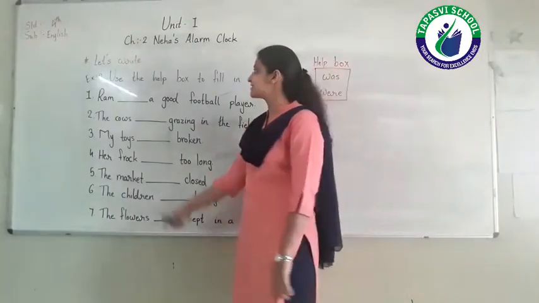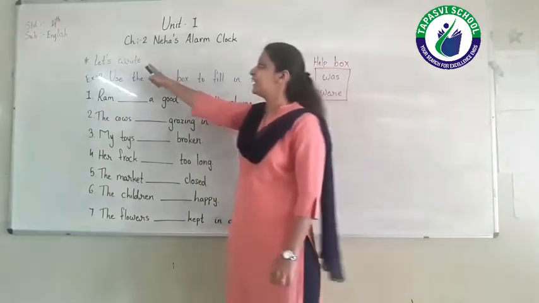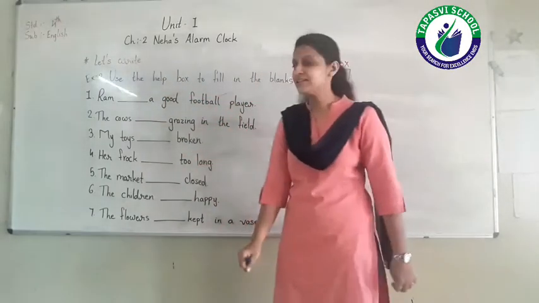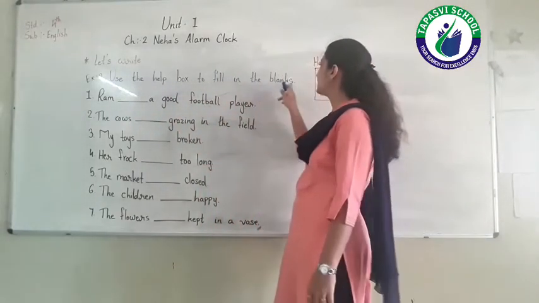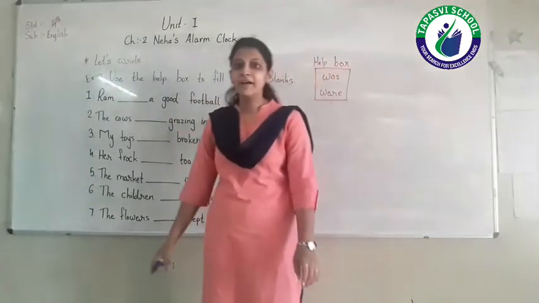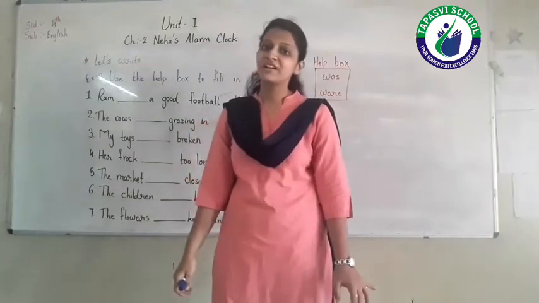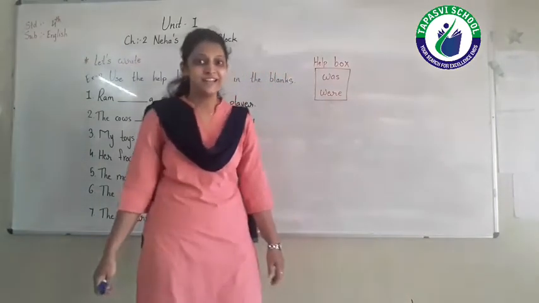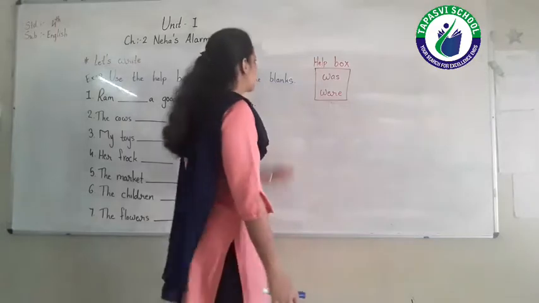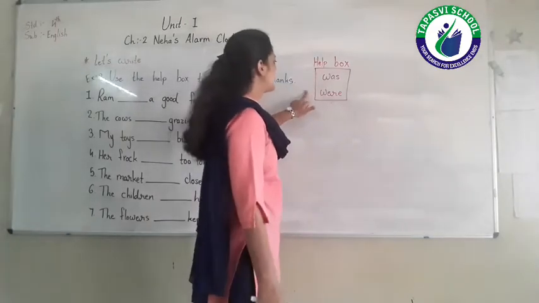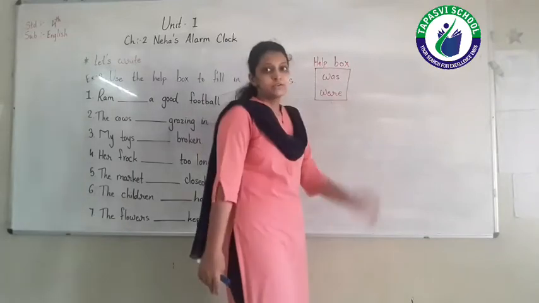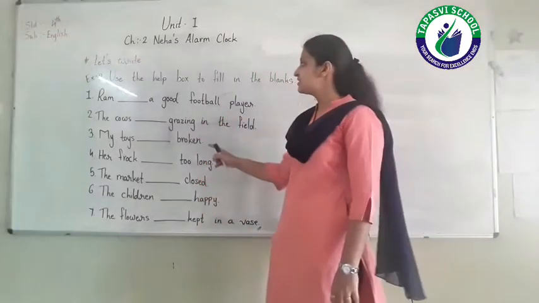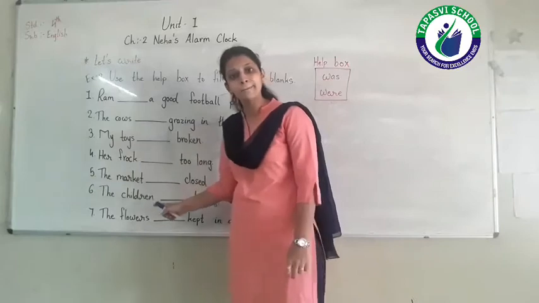Now let's see exercise 2 of let's write. I read the instruction. Use the help box to fill in the blanks. यहाँ पे हमें help box का यूज करके blanks fill up करनी है. So let's see the help box. Help box में दो वर्ब दिए हैं, was, where. Okay? So you have to use this word in the blanks.